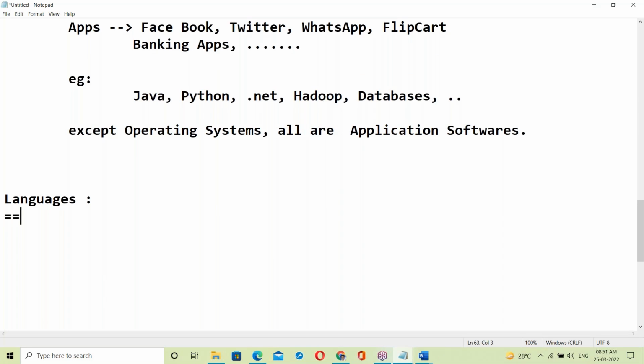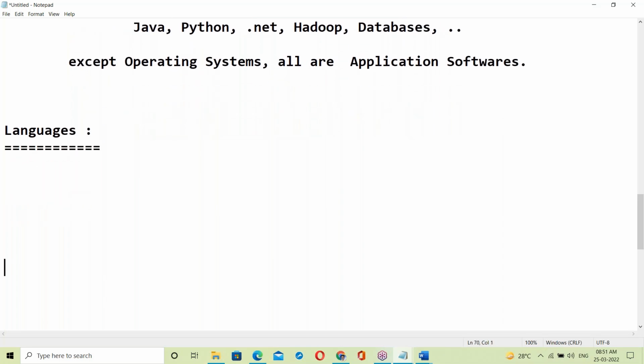Languages. What is a language? A language is just a medium of communication between two things. Now, software languages.